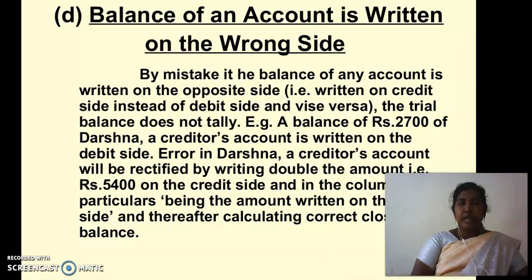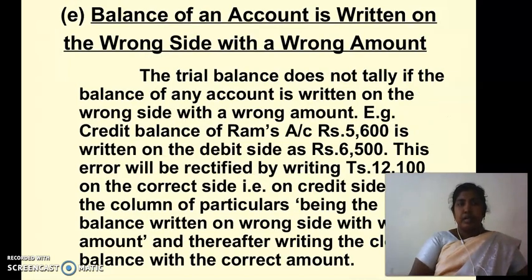Then fourth one is balance of an account is written on the wrong side. By mistake, if balance of any account is written on the opposite side, the trial balance does not tally.